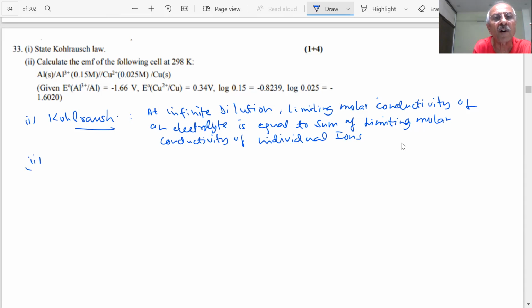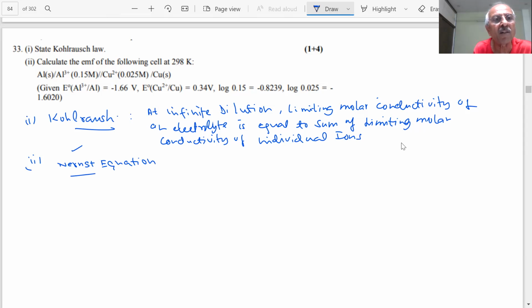Calculate the EMF of the cell at 298. Which equation will we use in this case? Tell me. This is coming from which formula? Nernst equation. One question is always given on the Nernst equation. Very important, very, very important.